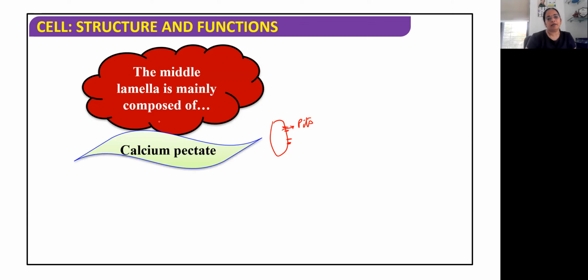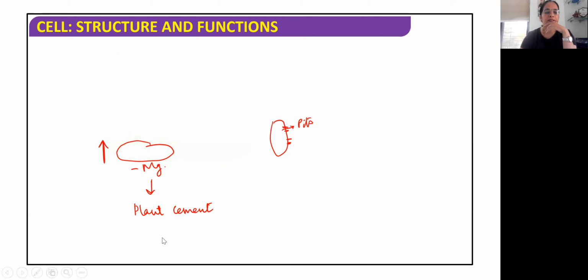Here only calcium is written, but it's calcium and magnesium pectate. The amount of calcium is more, but it is calcium and magnesium pectate, which is also called plant cement.